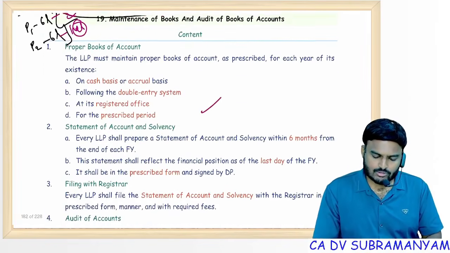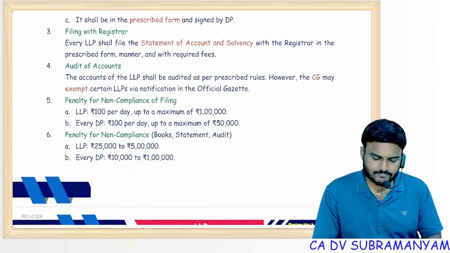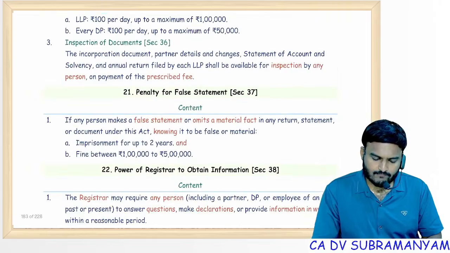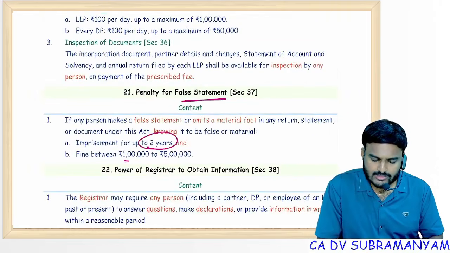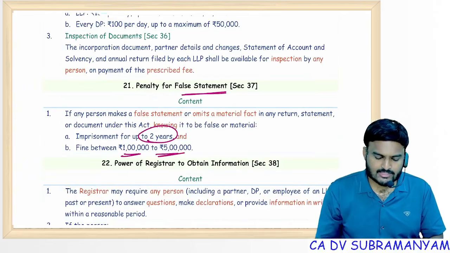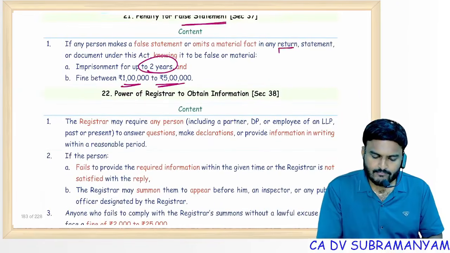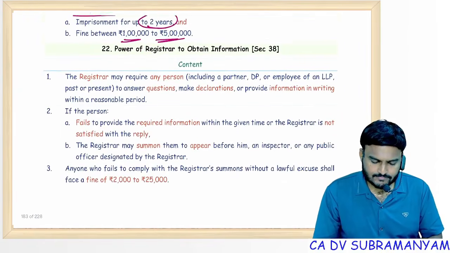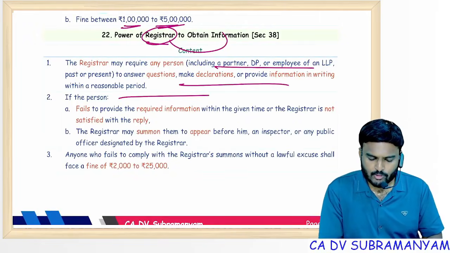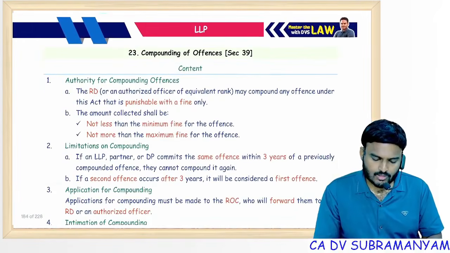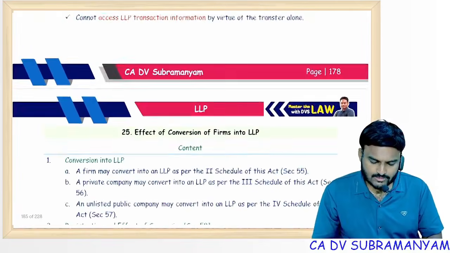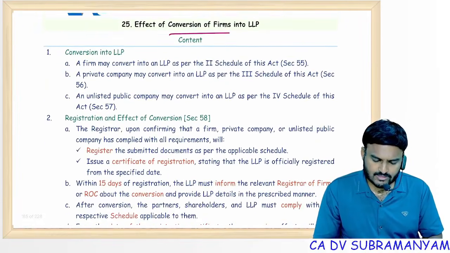So maintenance of books of accounts completed. Annual return covered. False statements, imprisonment up to 2 years, fine 1 lakh to 5 lakhs. False statements with respect to above documents, financial statements, annual returns. Power of registrar to obtain information, yes, we have seen this point also. Compounding of offenses I covered. Assignment also covered. Conversion, yes.